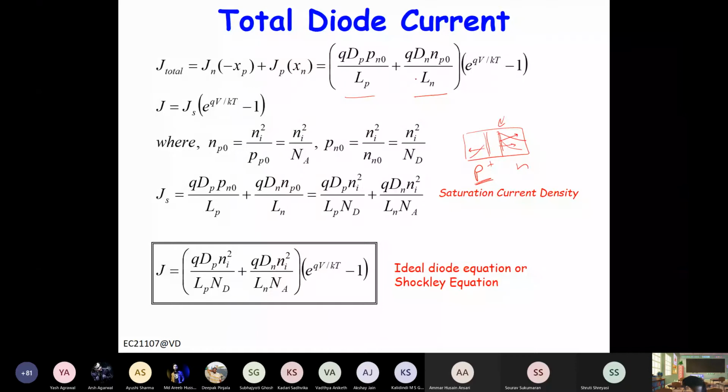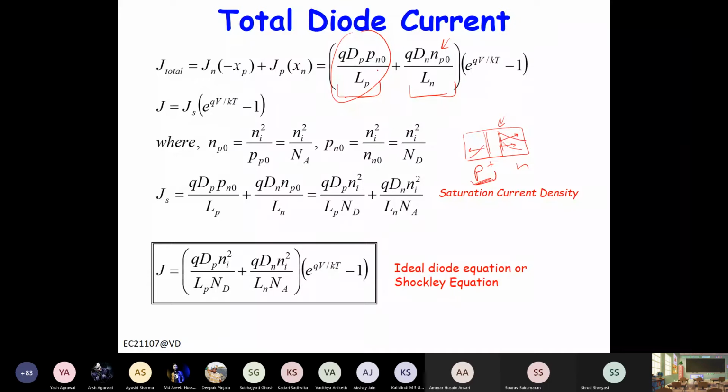So only one of the terms will dominate here, right? Now if you see here P plus, that means minority concentration is very less here, right? For P plus, the minority concentration is NP0, right? So this first term will dominate for P plus N. For N plus P, of course, the second term will dominate. So this is basically a one-sided junction.